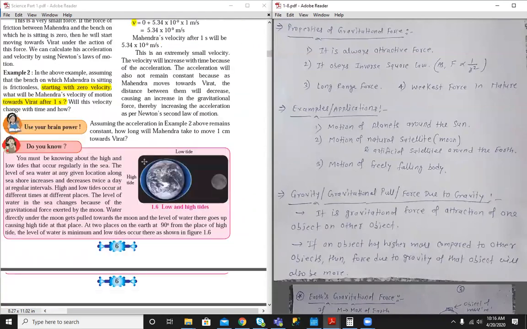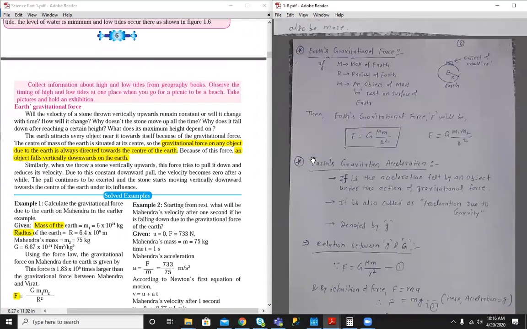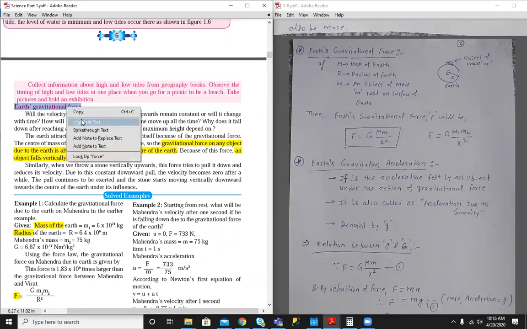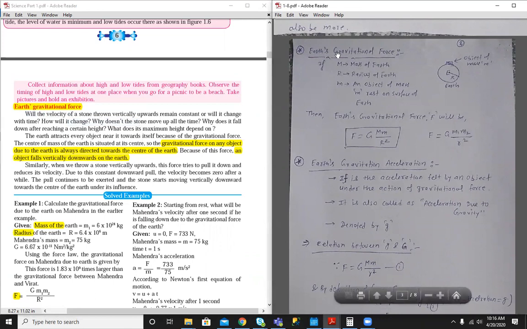What is the next topic we have to see? Earth's gravitational force. In the book there is also a subtopic, Earth's gravitational force. We already saw the formula for gravitational force between two objects. See in the notes: if there are two masses M1 and M2 separated by a distance r, then the gravitational force formula is G M1 M2 by r square.